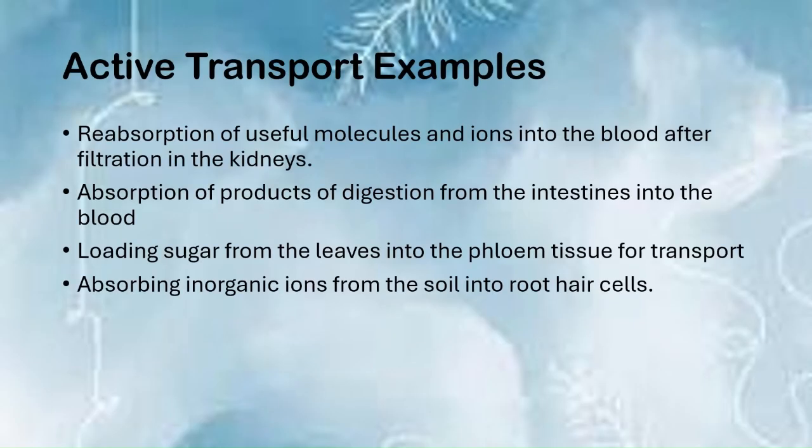Examples of active transport. These are probably examples you've come across in GCSE as well, but it's quite good to refresh because they often come up as 1 markers. So reabsorption of useful molecules and ions into the blood after filtration in the kidneys is one example. Absorption of products of digestion from the intestines into the blood, loading sugar from the leaves into the phloem tissue for transport. So that's more to do with topic 5, which has already been uploaded, so do check it out if you need to. And finally, absorbing inorganic ions from the soil into root hair cells.